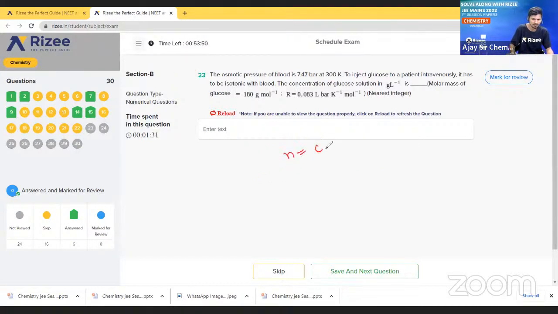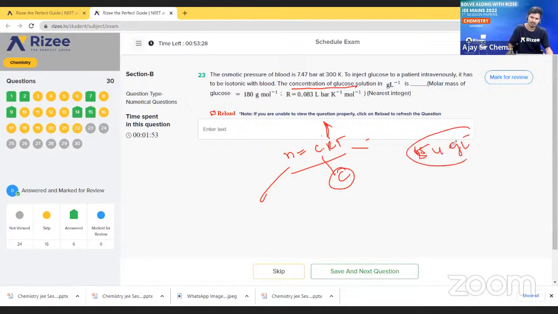So the basic formula is π equal to CRT. What we have to find, they are asking, is the concentration of glucose. We have to find the C value. The π value is given, the R value is a constant, and the T value is also given. Just put the values and we will get the answer. Finally, we will get 54. Okay, very simple.